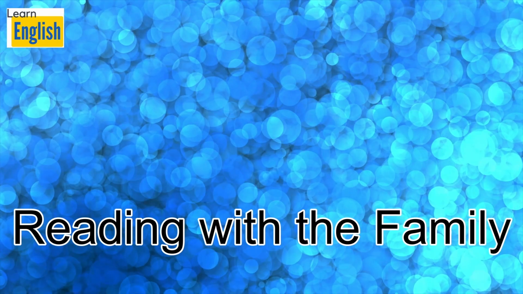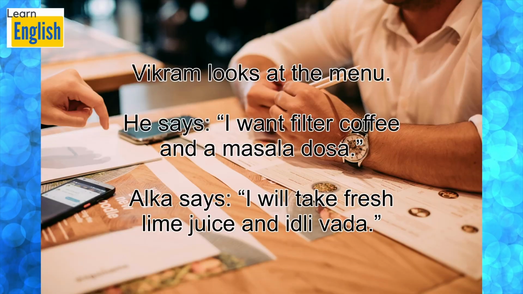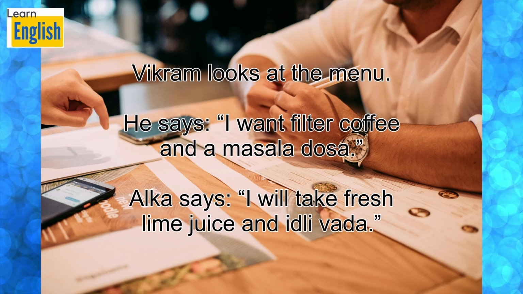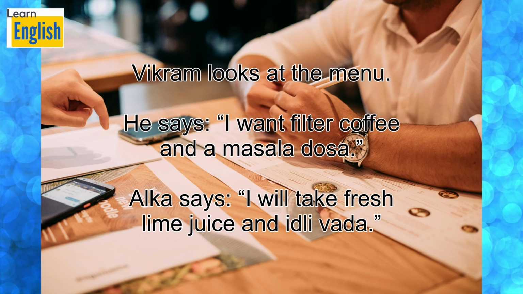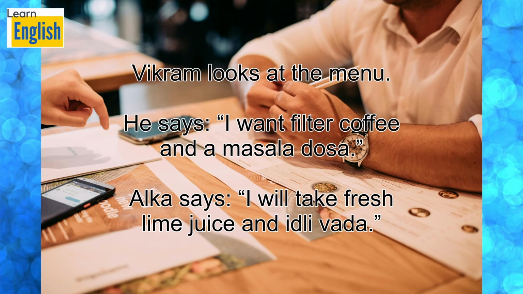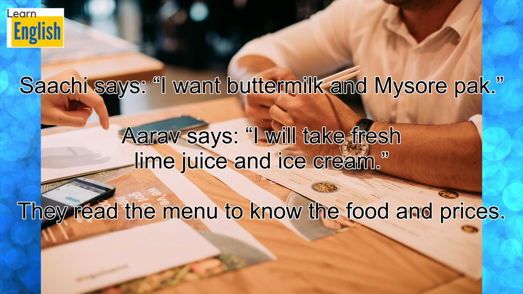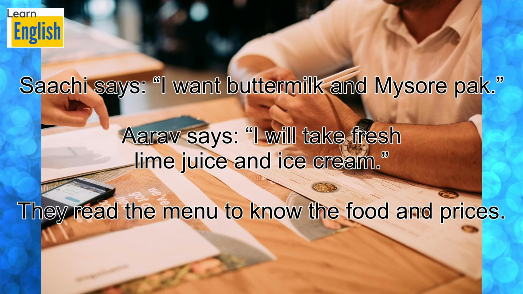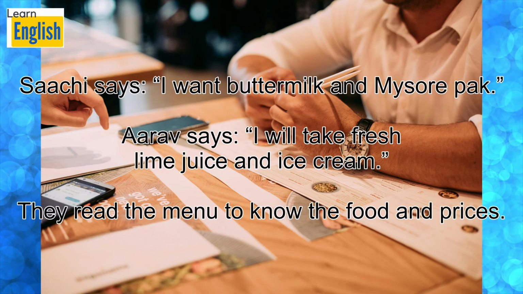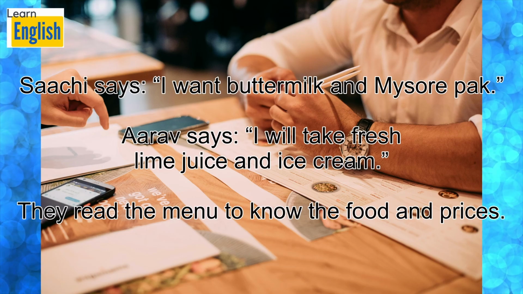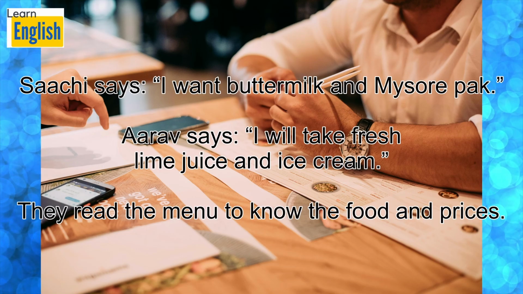Reading with the family. Vikram looks at the menu. He says, "I want filter coffee and a masala dosa." Alka says, "I will take fresh lime juice and idli vada." Sachi says, "I want buttermilk and Mysore pak." Arav says, "I will take fresh lime juice and ice cream." They read the menu to know the food and prices.